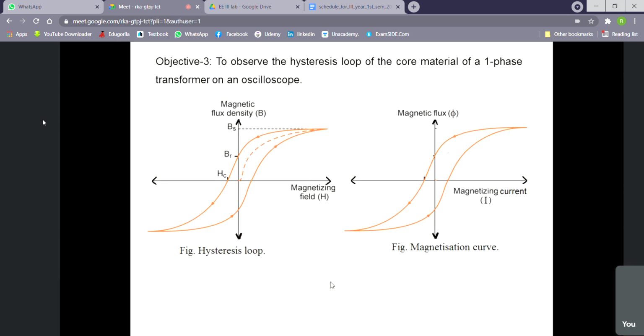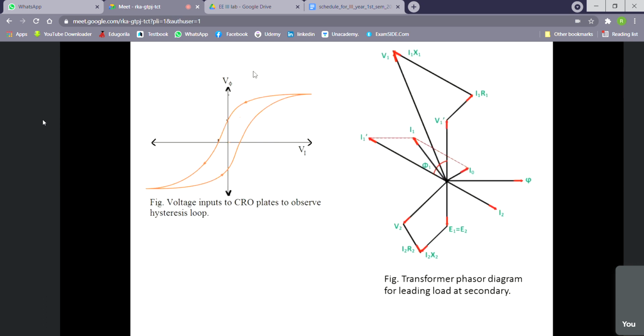Now you know, here, instead of B and H, we may give phi and I. But in the oscilloscope we can give neither B and H nor phi and I. We can give only V and V. So we have to provide a voltage proportional to phi on the y-axis, and one voltage proportional to I on the x-axis, right? So for that reason,